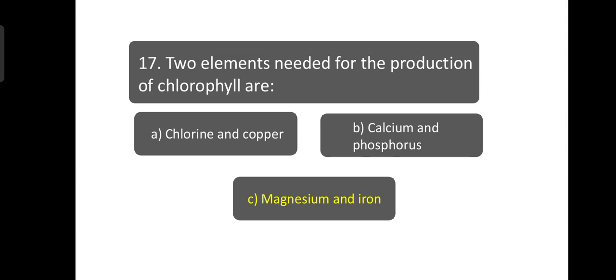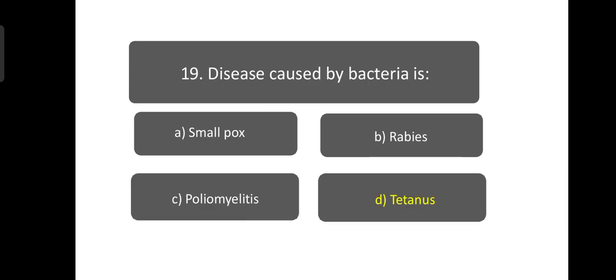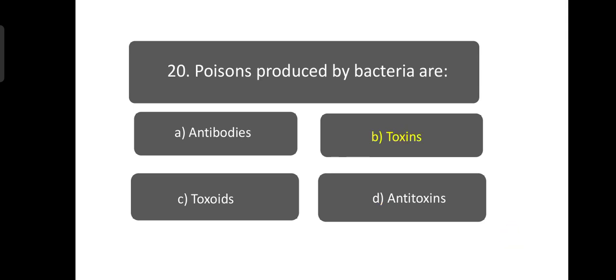Two elements needed for the production of chlorophyll are magnesium and iron. An example of saprophyte, bread mold. Bread mold is a saprophyte, while the other two options, like lichen, is mutualistic, and the third is athlete's foot fungus, which is a parasite. Disease caused by bacteria is tetanus. All other three diseases are caused by viruses. Number 20. Poisons produced by bacteria are known as toxins.